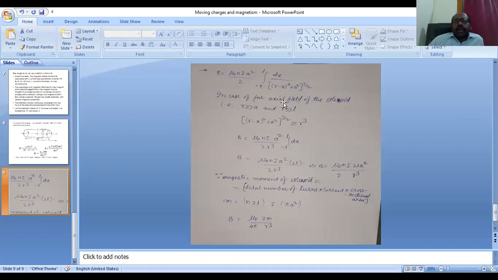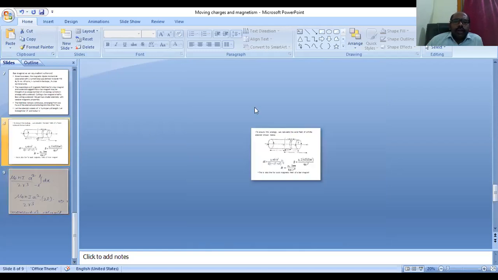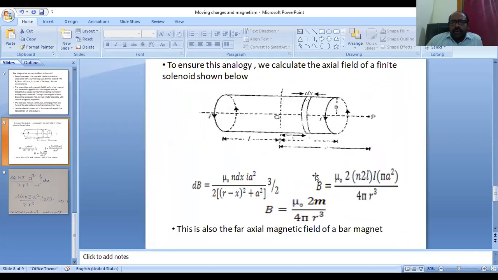And for the far axial field, that means the point considered is far away from the center, in that case R is much greater than a and R is much greater than L. From center to the field point is small r. So if it is r and if it is x, the remaining distance is r minus x. That is obvious.